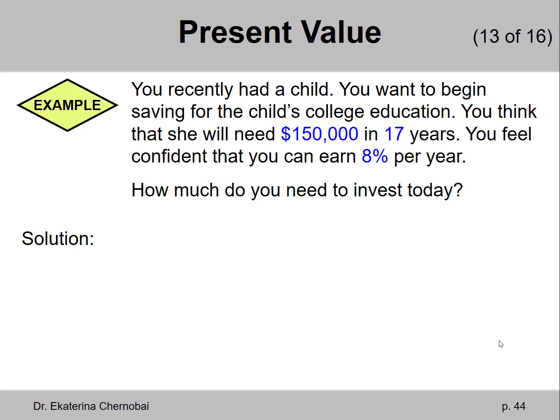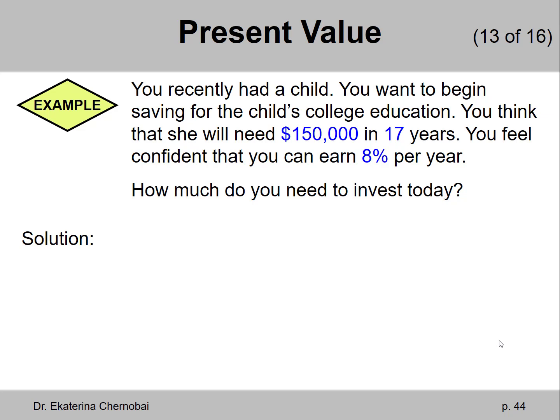It will not be repeated again. But whatever we set aside today, which is what we need to calculate, that will be earning interest over 17 years, 8% per year, and it has to grow to exactly 150,000.